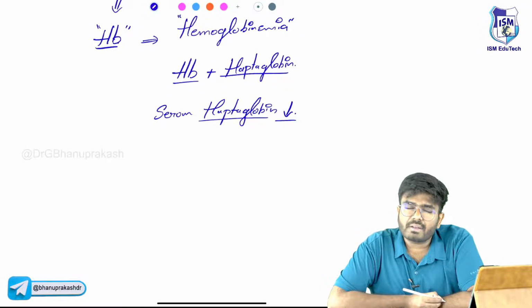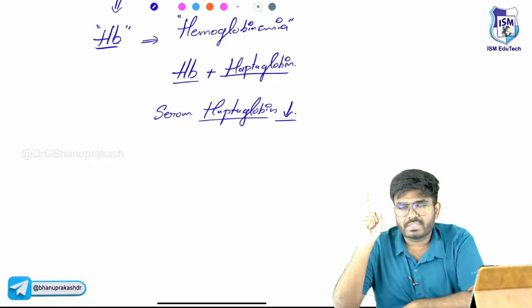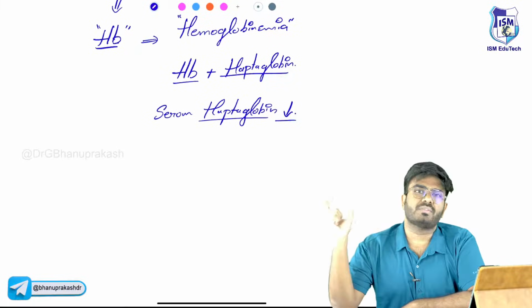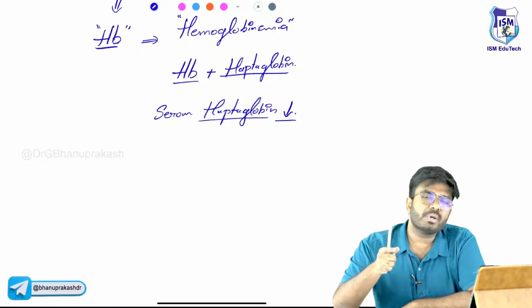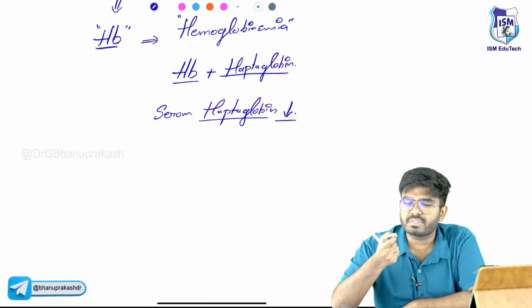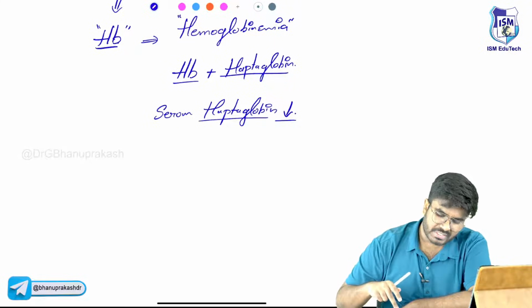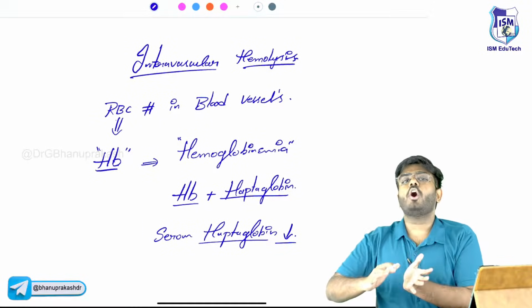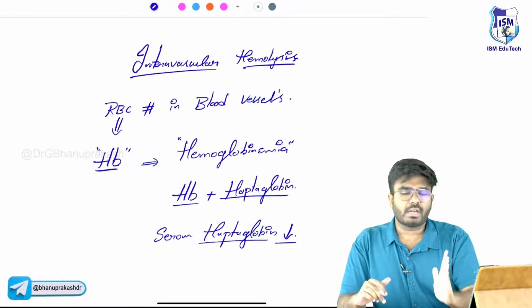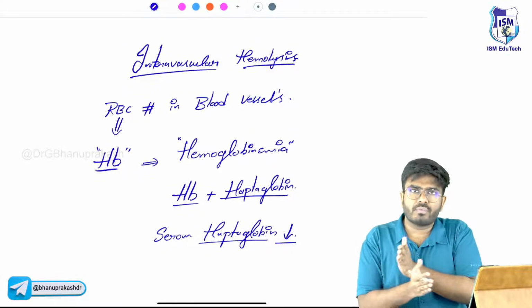Think about it. It's an intravascular hemolytic anemia. One thing I want you to know: in extravascular hemolytic anemias, that is hereditary spherocytosis and sickle cell anemia, it's predominantly extravascular hemolysis, for example 90%, but still 10% intravascular hemolysis will also happen in sickle cell anemia. Some cells will undergo hemolysis within the blood vessels because of membrane damage, but a small percentage. Right now I am discussing intravascular hemolytic anemias, predominantly intravascular hemolysis, but here also some extravascular hemolysis will occur. Don't be so rigid that intravascular means only within the blood vessels and extravascular means only within the spleen. Some degree of flexibility will be seen.